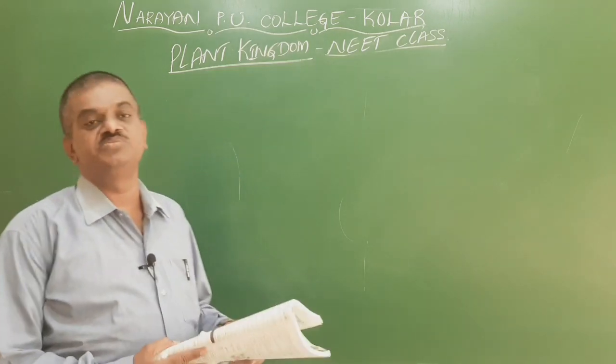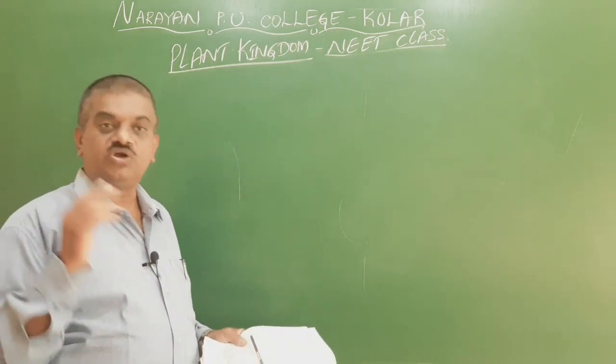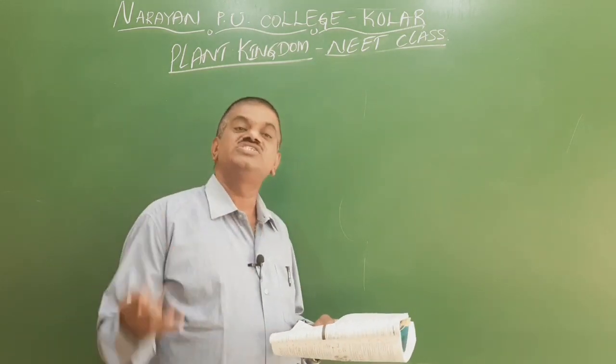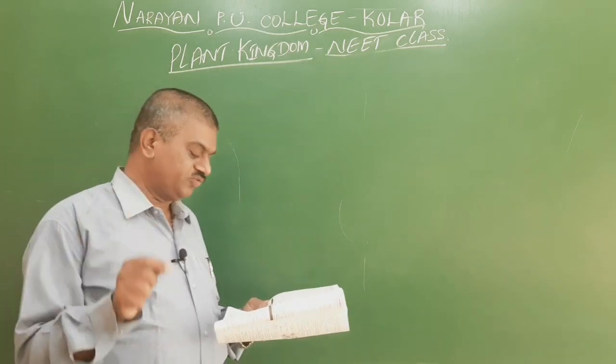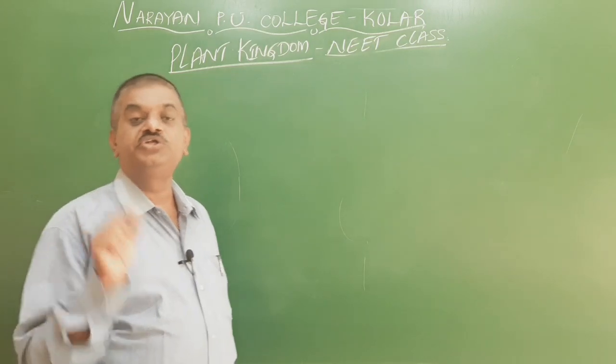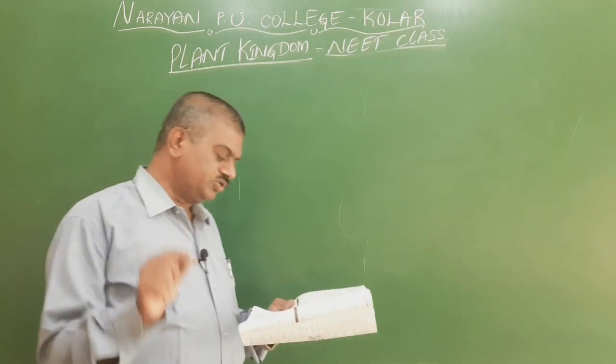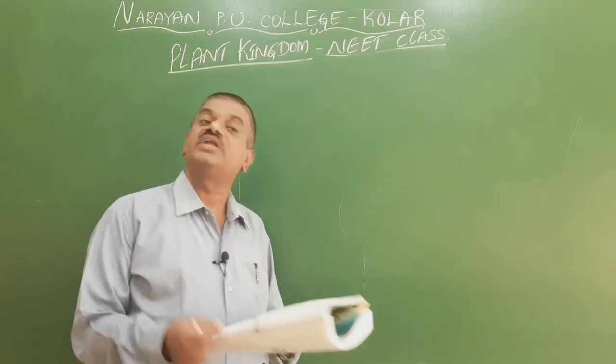Even in gymnosperms there is the sporophyte and the gametophyte. In the gametophyte, two to six archegonia are present. So the second option is the right one.